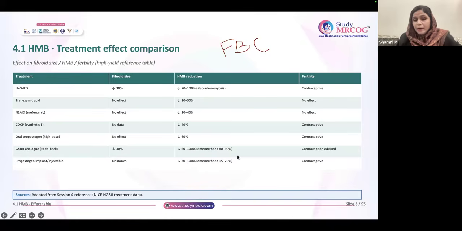GnRH plus or minus add-back generally causes amenorrhea in people. So 60 to 100% is the rate of decrease of HMB, and it will result in amenorrhea in 80 to 90%. Progesterone implant or injectable: nowadays, this is not used as a treatment modality for HMB, but earlier DMPA was used as a treatment. But nowadays, we need not remember that, as it is not being used. You should know these figures, and they are also very important: the reduction in fibroid size as well as the reduction in HMB by various treatment options.